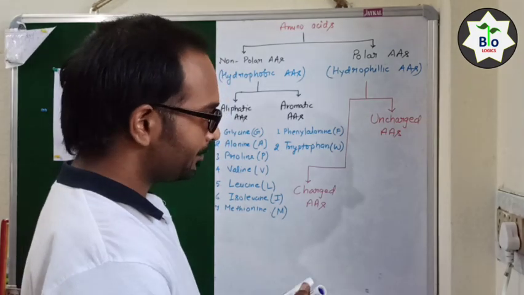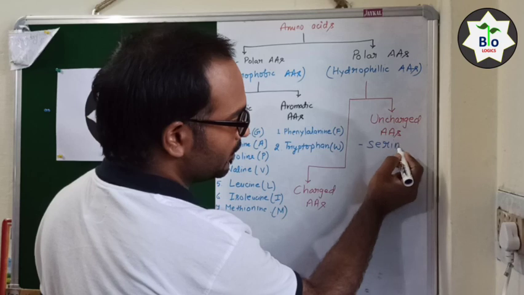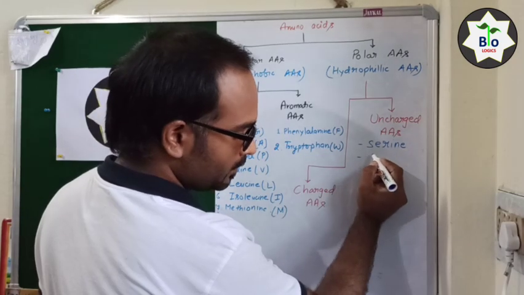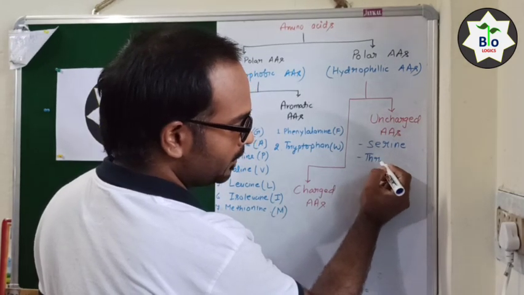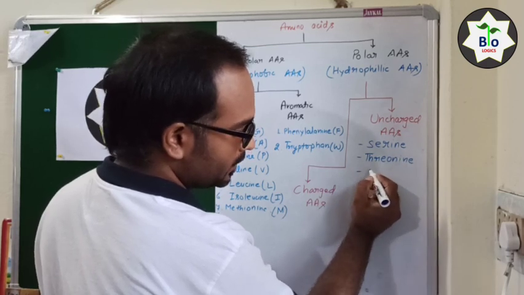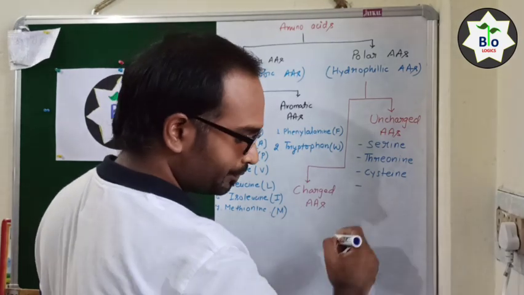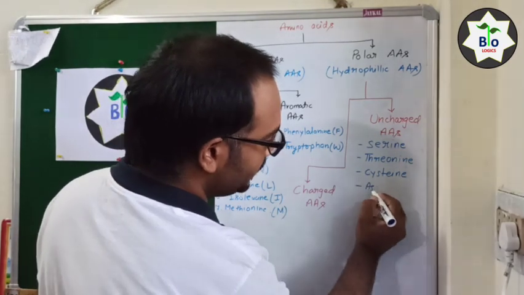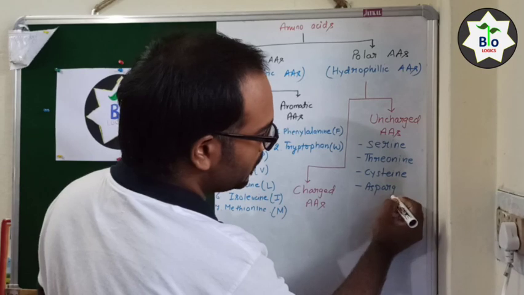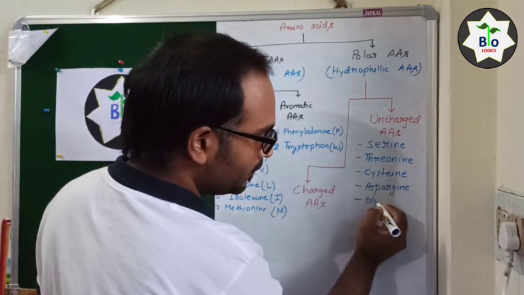They are serine, threonine, cysteine, asparagine, and glutamine.